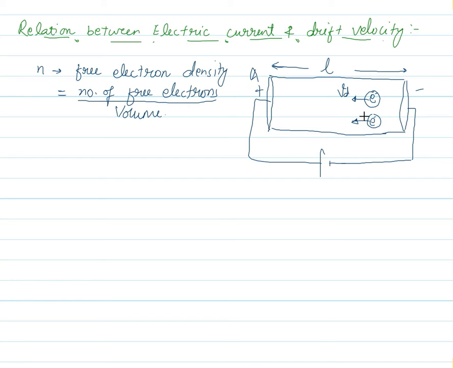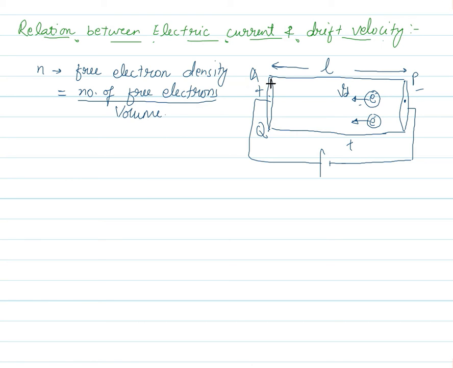Now suppose in time t, listen to this concept carefully, free electrons from this end P reach point Q. So in time t, these free electrons are reaching from P to Q. Understand again: the electrons have covered this whole distance L in time t.